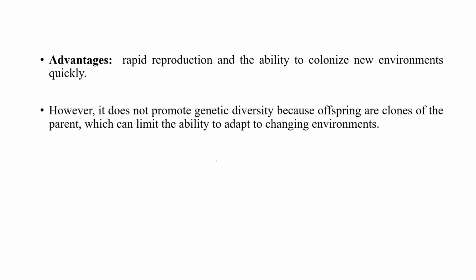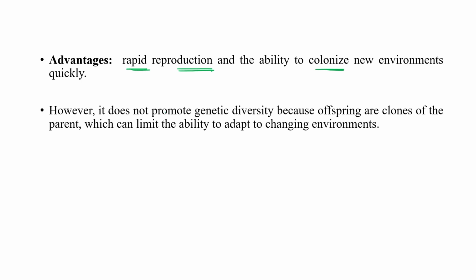Okay, so what is the advantage? The advantage is that it is a very rapid type of reproduction. This phenomenon occurs very rapidly, and because of asexual reproduction, cells very quickly get the ability to colonize a new environment.